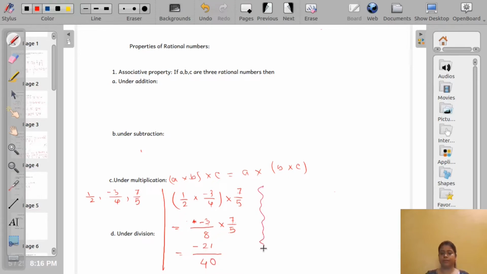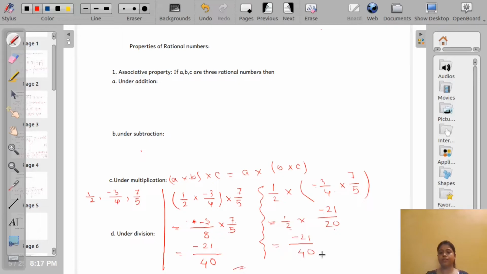Okay, next is 1/2 will come outside multiplied by B, minus 3/4 multiplied by 7/5. So 1/2 multiplied by minus 3 into 7, which is minus 21 over 20. Now 1 into minus 21 is minus 21 and 2 into 20 is 40.